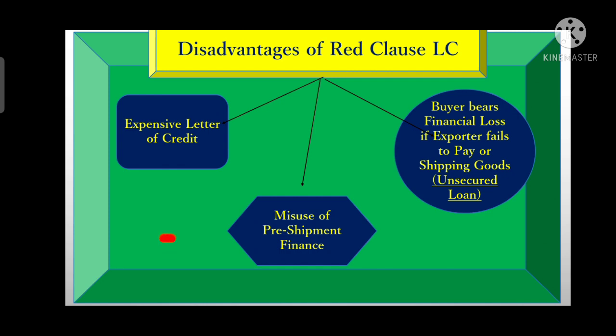Now we will discuss the disadvantages of red clause LC. Number one disadvantage of red clause LC is misuse of pre-shipment finance. Under red clause LC, an advance payment is made to the beneficiary for a specific amount, so there is a possibility that the exporter does not utilize those funds in pre-shipment activities.